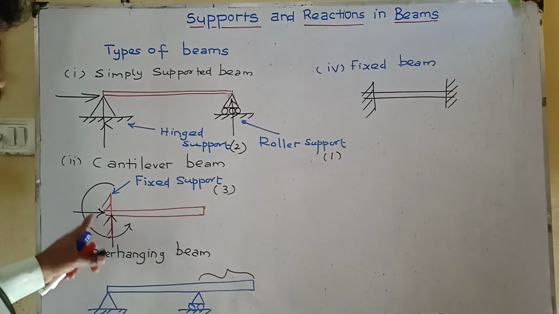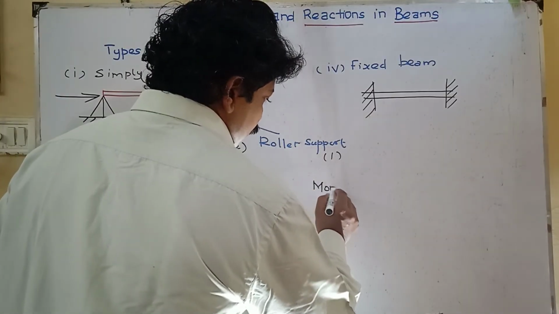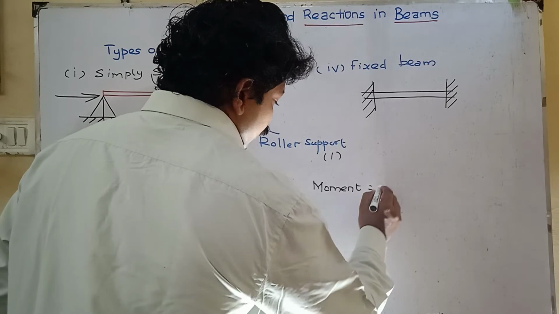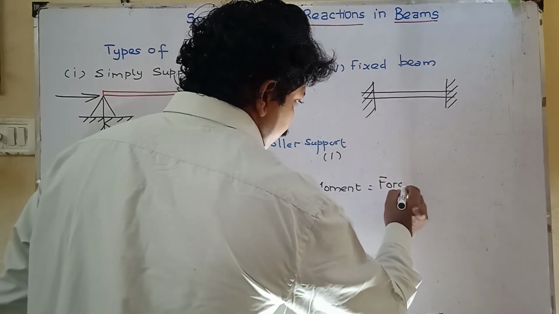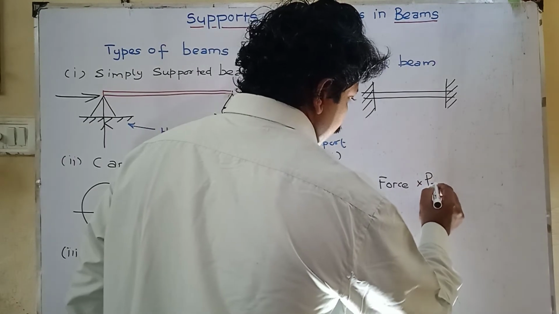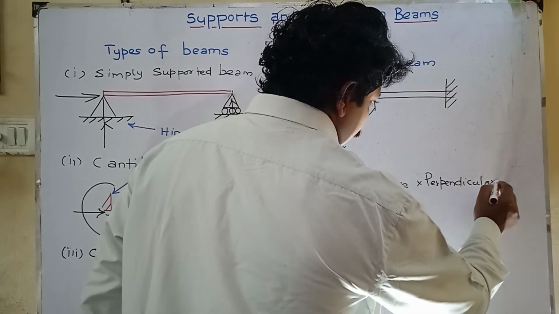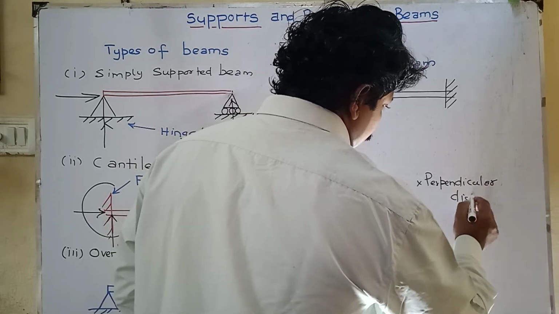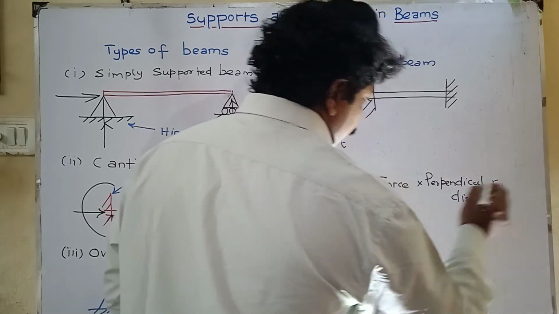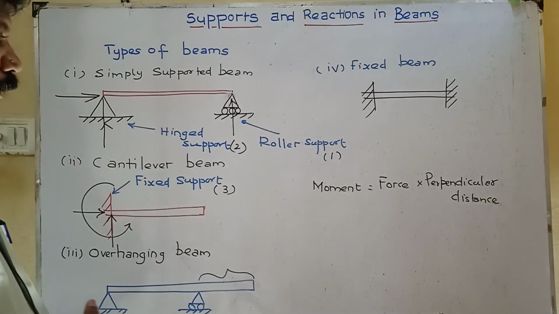So moment means moment equal to force into perpendicular distance.